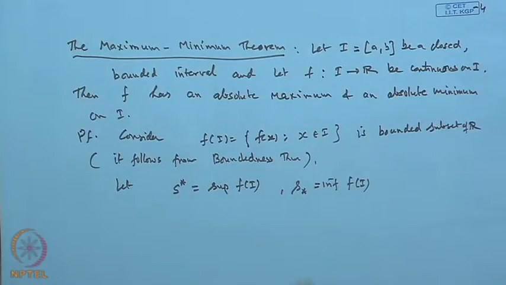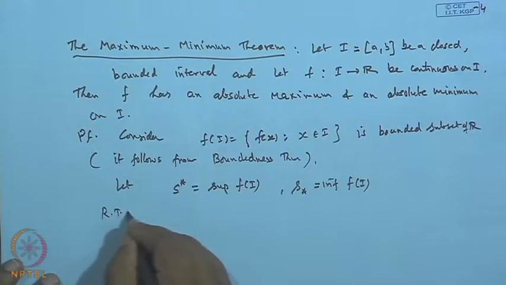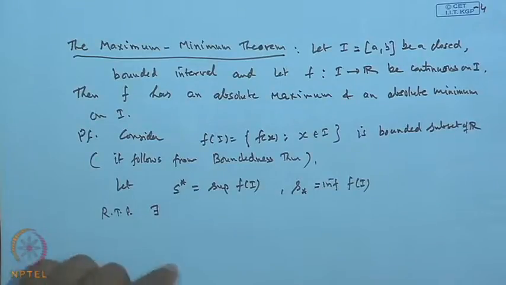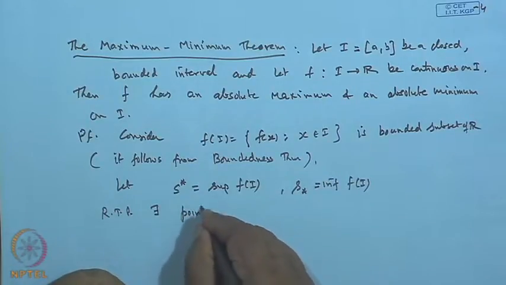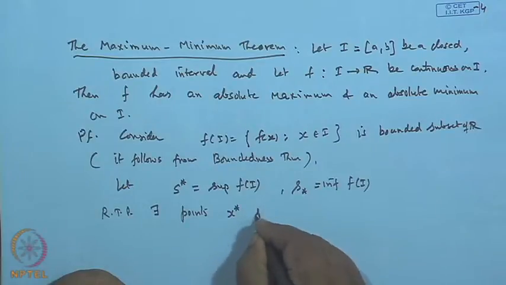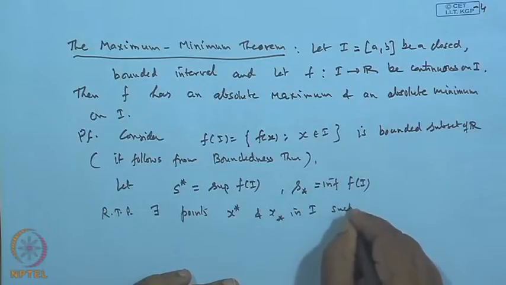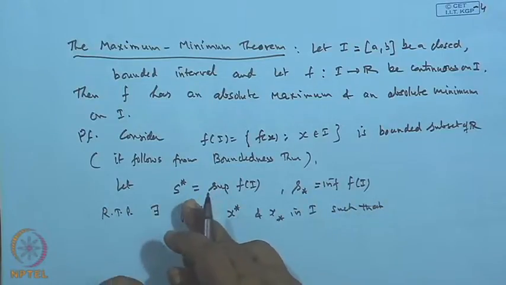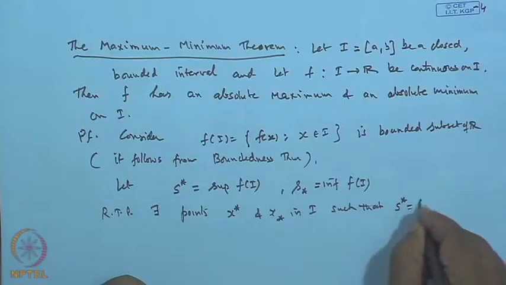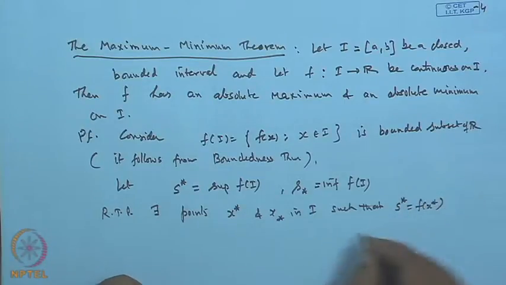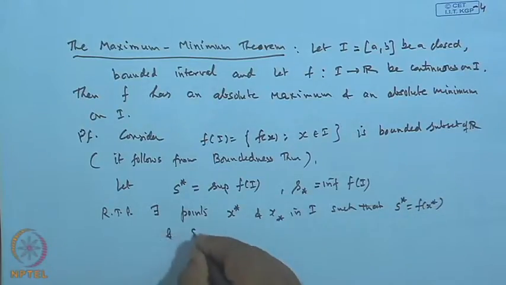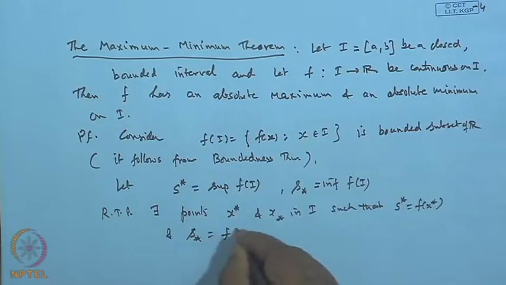Now, what we want to show is that this S* and S_* are attained. What is required to prove is that there exist points x* and x_* in I, such that S* coincides with f(x*) and S_* coincides with f(x_*). This we wanted to show.